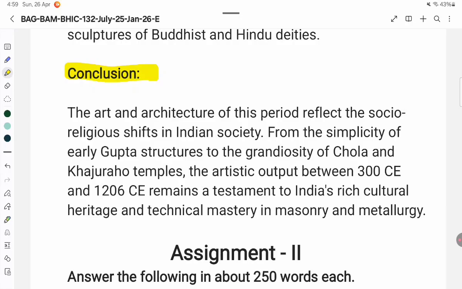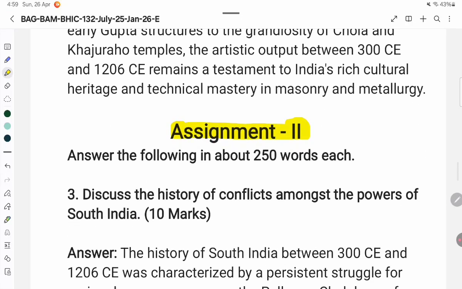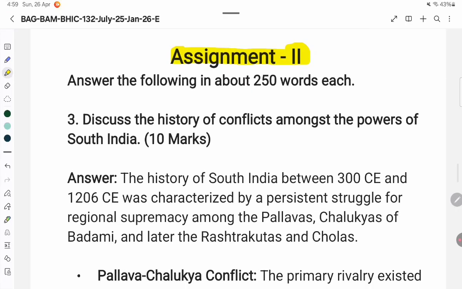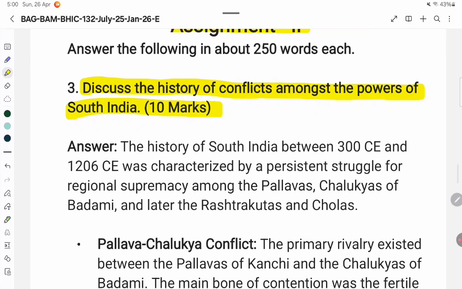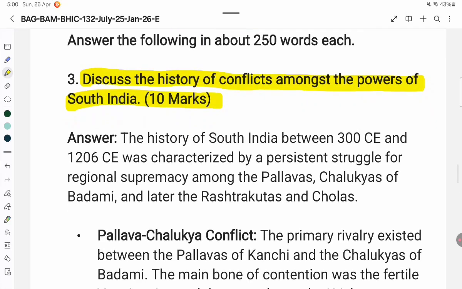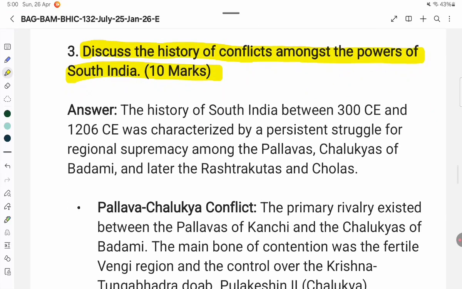Assignment 2. Answer the following in about 250 words each. 3. Discuss the history of conflicts amongst the powers of South India. 10 marks. Answer. The history of South India between 300 CE and 1206 CE was characterized by a persistent struggle for regional supremacy among the Pallavas, Chalukyas of Badami, and later the Rashtrakutas and Cholas.